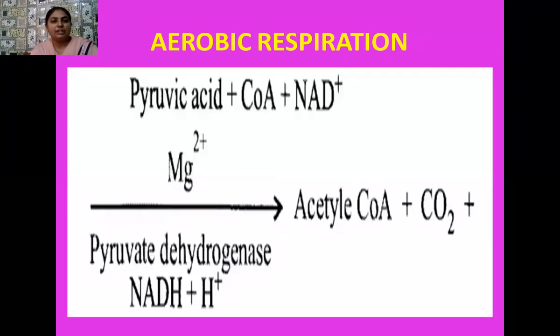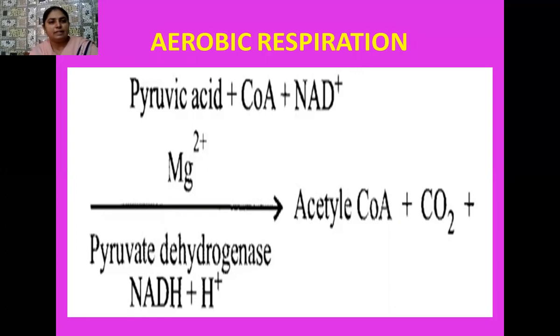Students, here one equation is visible on your screen. Pyruvic acid reacts with CoA plus NAD plus in the presence of magnesium ions as cofactor, and the main enzyme here is pyruvate dehydrogenase, and it forms acetyl CoA, carbon dioxide, and NADH2 molecule. So if we multiply the whole equation by 2, then from this equation we conclude that 2 molecules of NADH2 are formed, which yields 6 molecules of ATP.